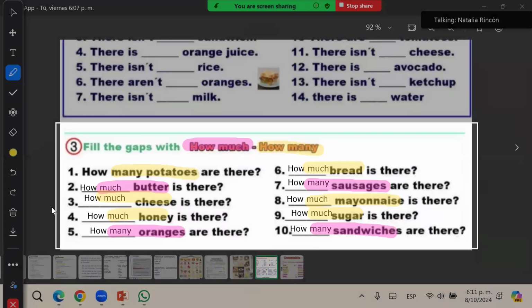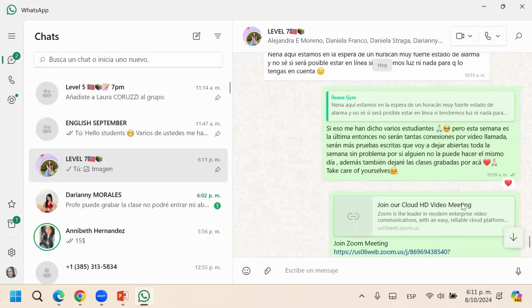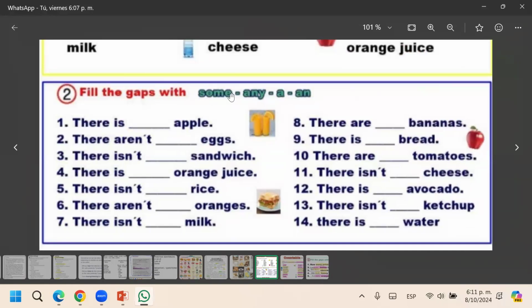Let me send you this. And the last was an activity with any, some, this, a, and this. Remember, some can be for countable or for uncountable, for both. But some is more commonly used for positive sentences. Any is most commonly used for negative sentences. Any can be used for countable or for uncountable. Some, any is for both, countable, uncountable.